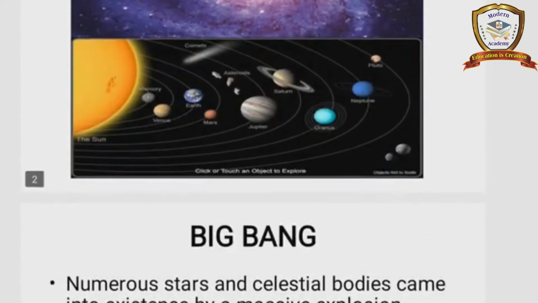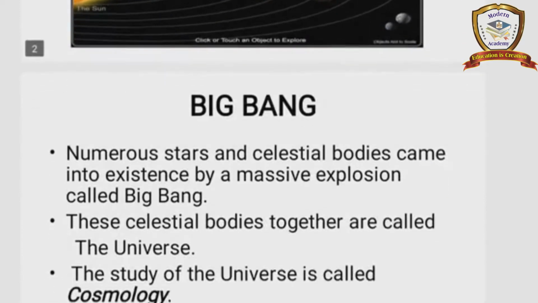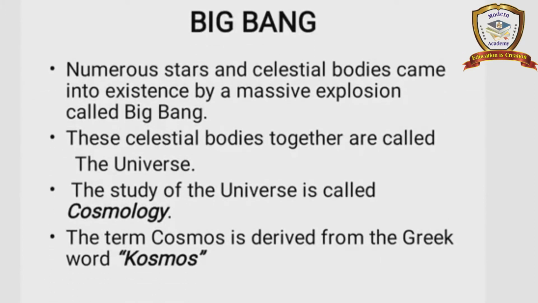So what is the first title? Big Bang. So what is meant by Big Bang? Numerous stars and celestial bodies came into existence by a massive explosion, which is called the Big Bang. These celestial bodies together are called the universe. The study of the universe is called cosmology. The term cosmos is derived from the Greek word cosmos.